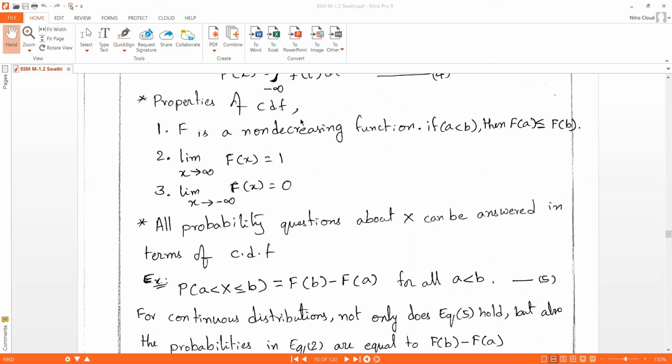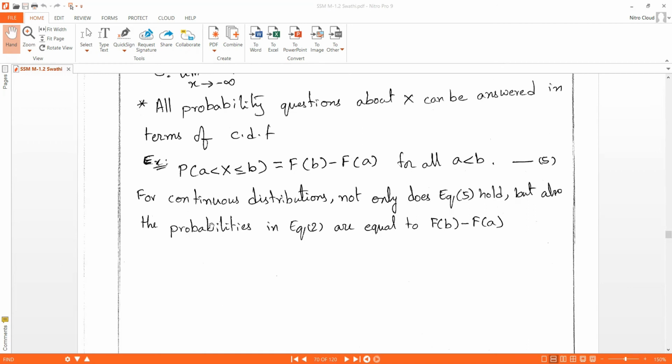properties of CDF. The first property is that F is a non-decreasing function: if a is less than b, then F of a is less than F of b. The next property is limit x to infinity, F of x is equal to 1. The next property is limit x to minus infinity, F of x is equal to 0. These are the properties of CDF.